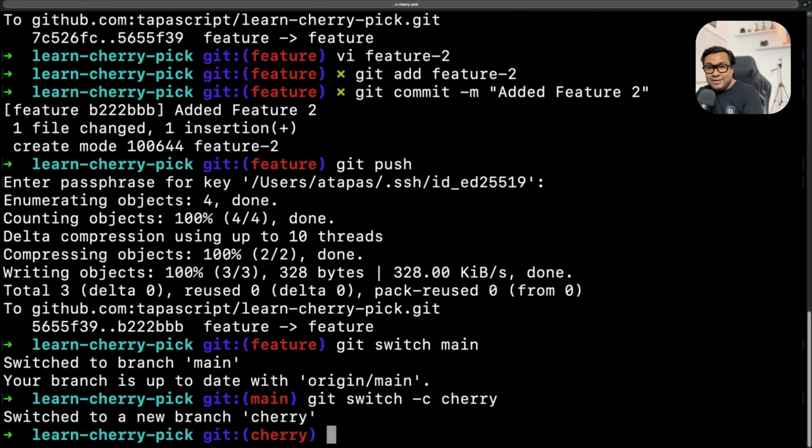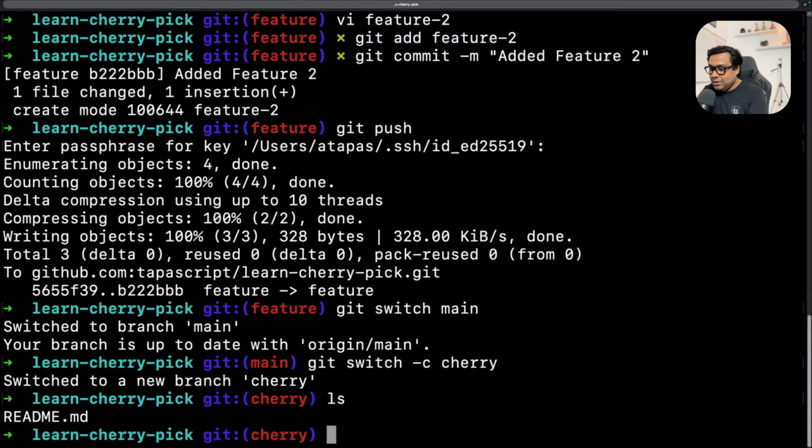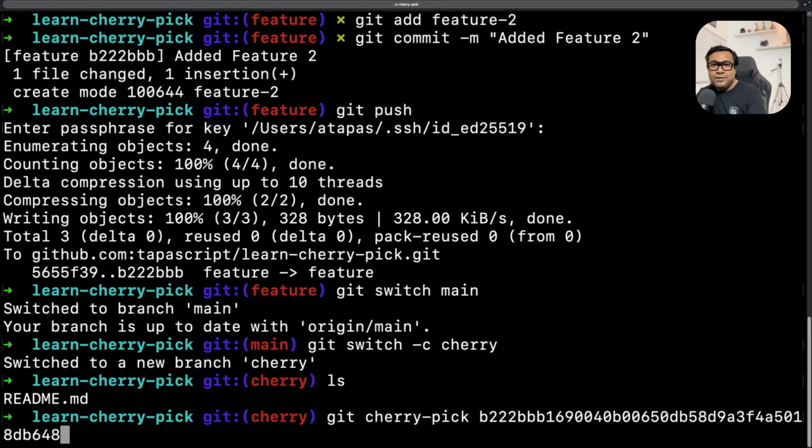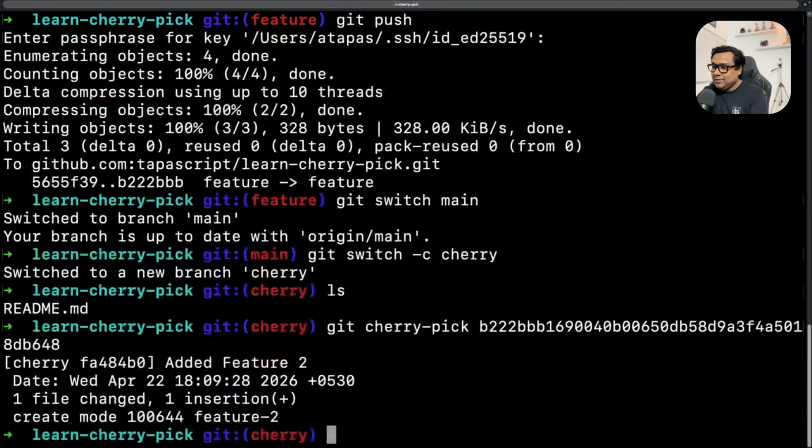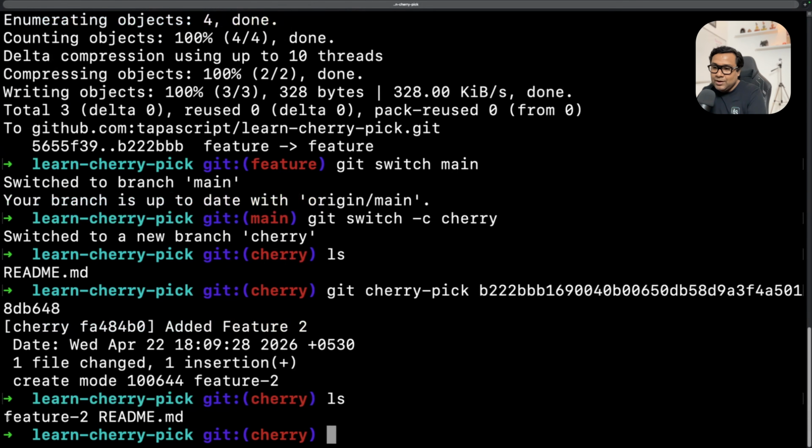So now in this branch, I have to cherry pick that particular commit from dev. Now this is the commit hash. So I'm going to do git cherry-pick, and then I'm going to paste the commit that added that feature. If I do ls again, you see what happened. I got feature 2. Now one thing to remember here, you don't have to again do git add and git commit for this feature 2.